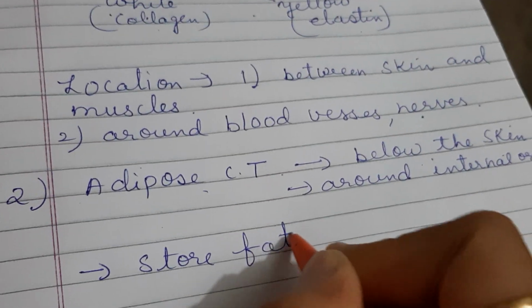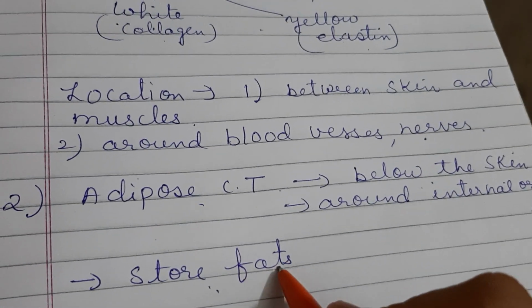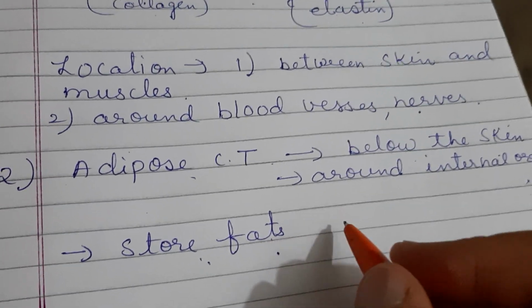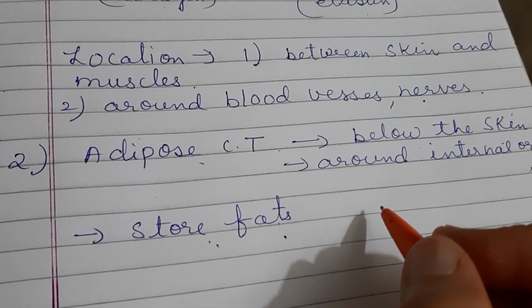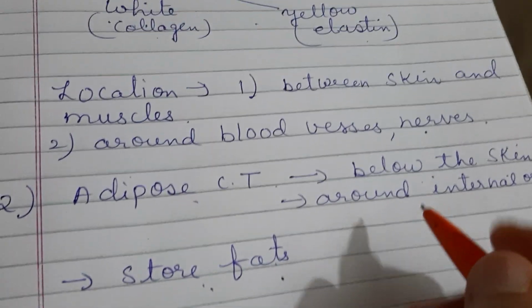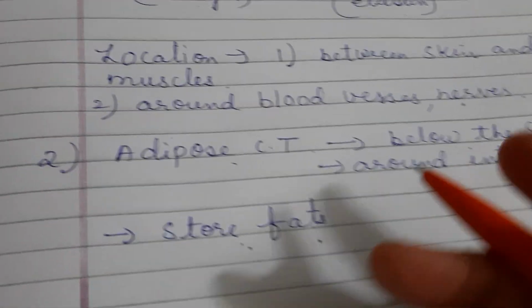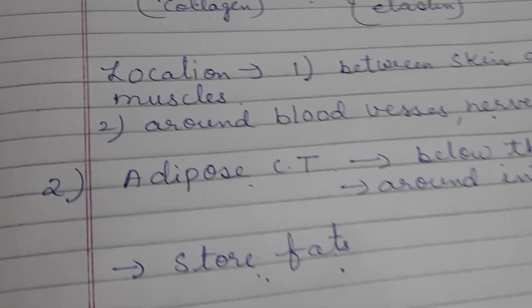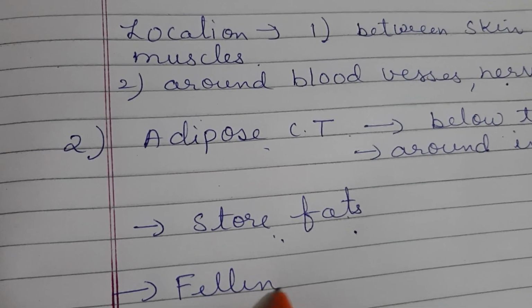So mainly ये cells क्या करती हैं? They store the fats, right? Each cell consists of a large vacuole which is filled with the fat, which is also surrounded by a small amount of cytoplasm and which has the nucleus. Now its function is what? So it is a filling tissue. Its function is it acts as a filling tissue,